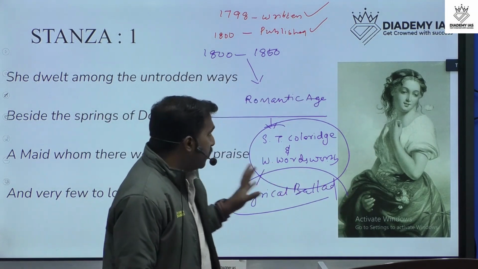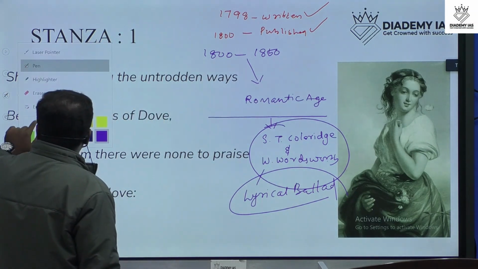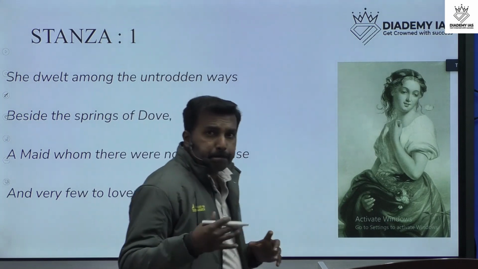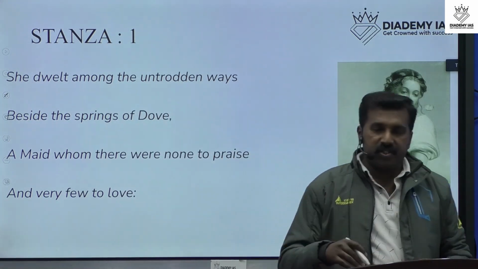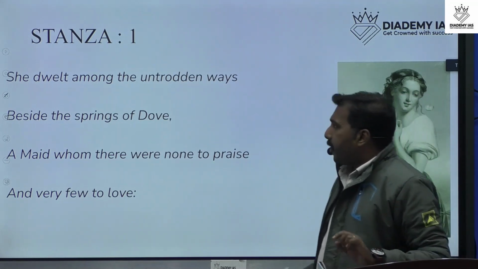So these are the important points relating to the Romantic age. Let's discuss this poem.